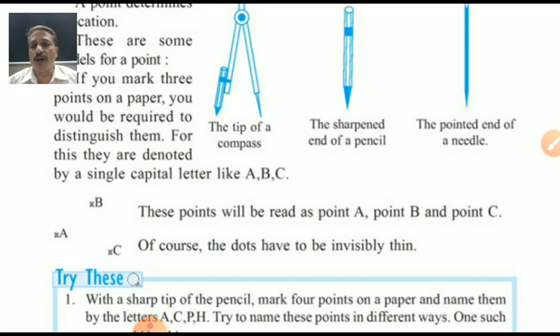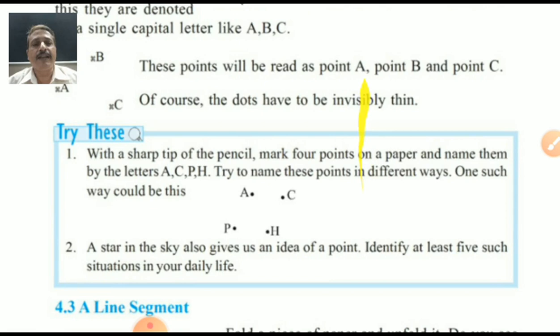Of course, the dots have to be invisibly thin. Small points only. Try this also. A, C, P, H. Points. Yes. Now, what about point number 4.3, line segment?